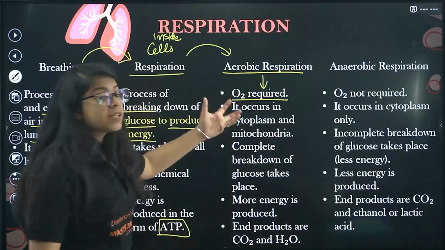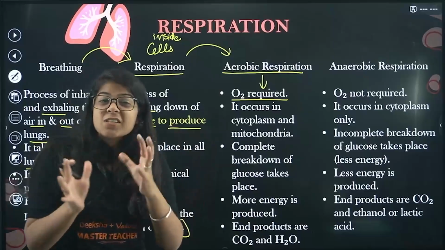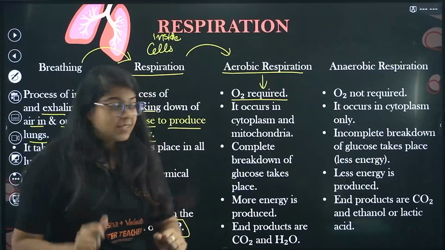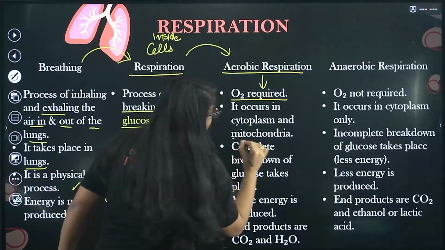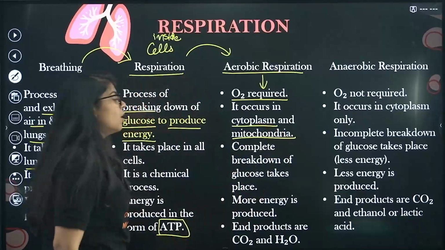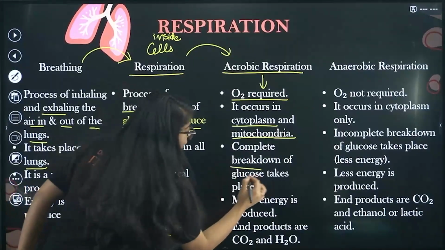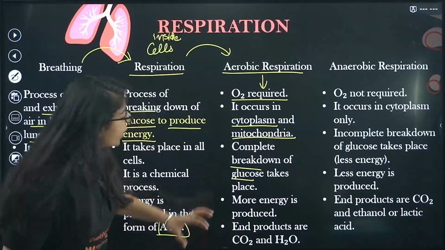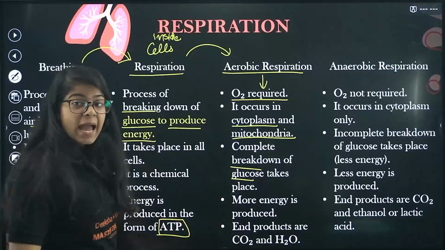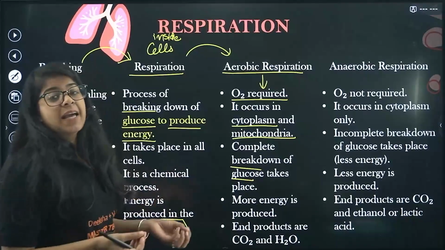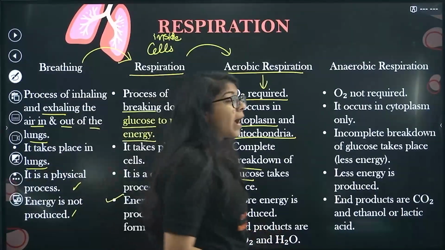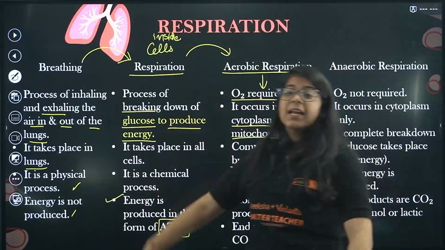It occurs in the cytoplasm, the jelly-like substance of the cell, and in the mitochondria, where the energy is being formed. Complete breakdown of glucose takes place and more energy is produced. The end products are carbon dioxide and H2O, and the carbon dioxide we exhale out.